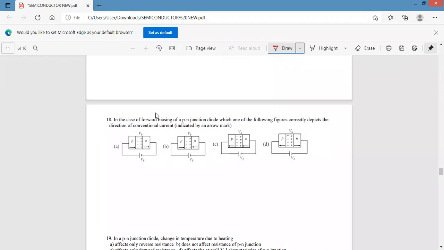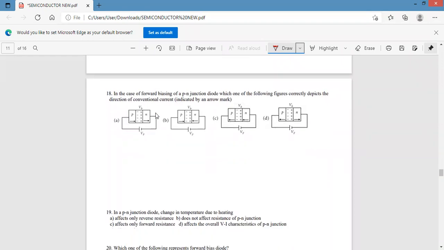18. In the case of forward biasing of a PN junction diode, which one of the following figures correctly depicts the direction of conventional current indicated by the arrow mark? Yes. Forward bias. This is the diode. This is the junction. This is the P side and this is the N side.